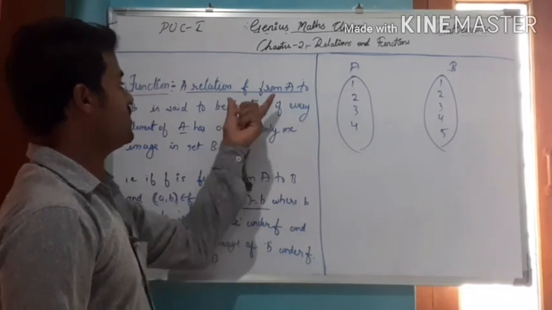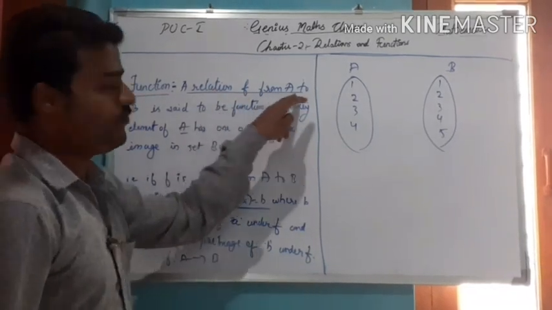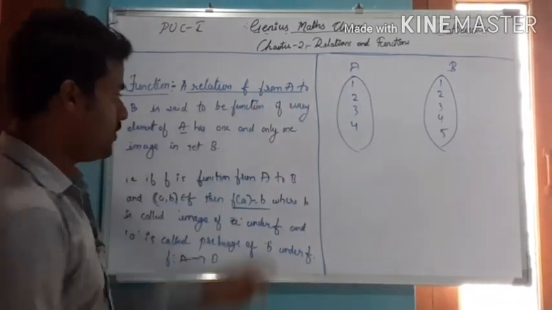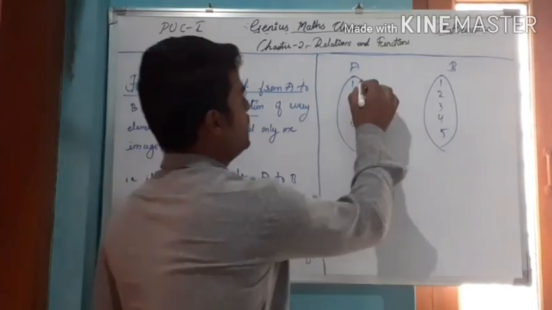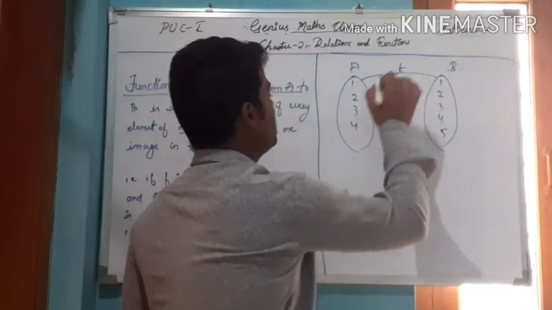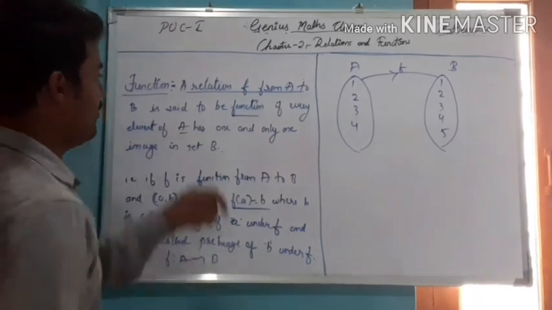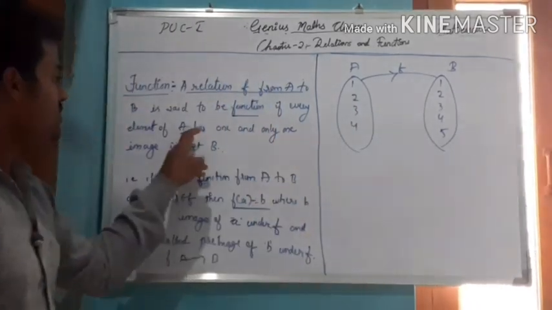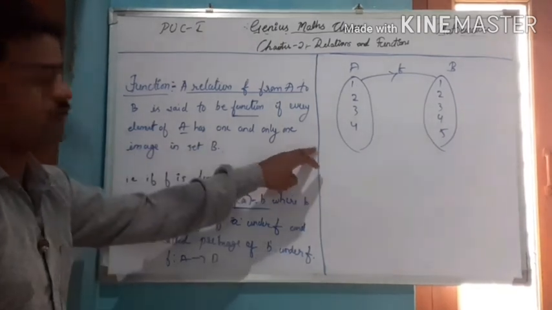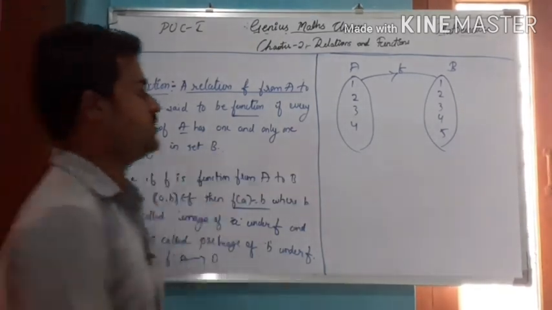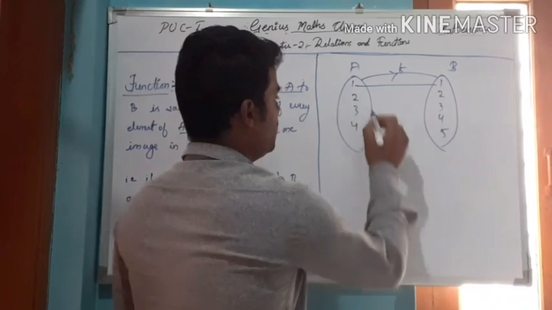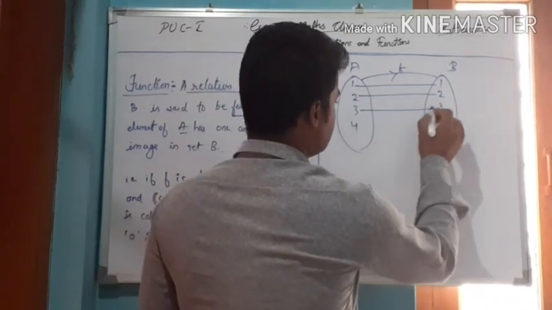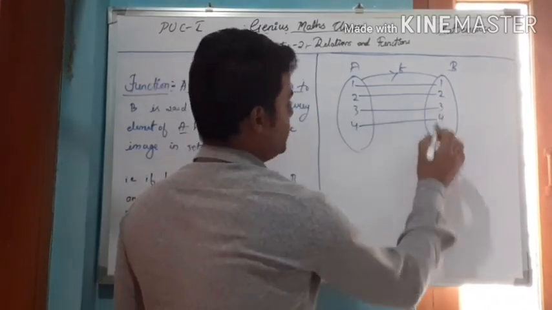So what is the relation defined here? The relation f from A to B is said to be a function if and only if every element of A, so all elements 1, 2, 3, 4, must have one and only one image in set B. That is, 1 has 1, 2 has 2, 3 has 3, 4 has 4.